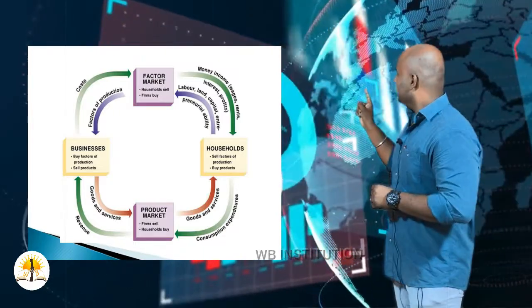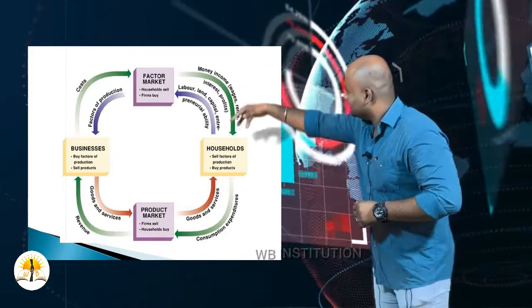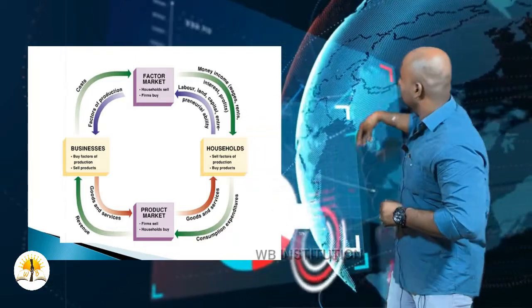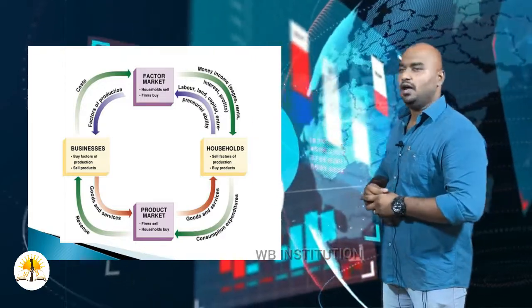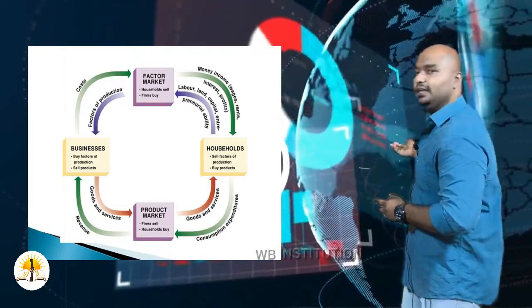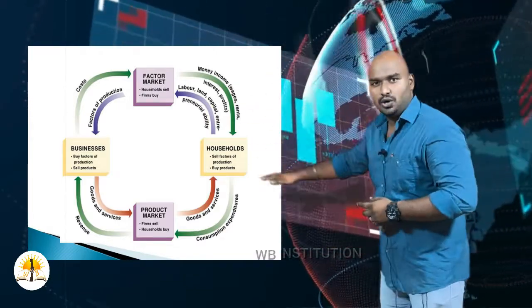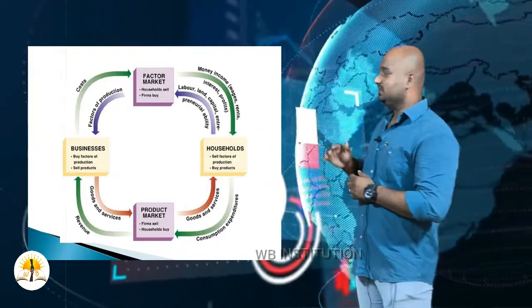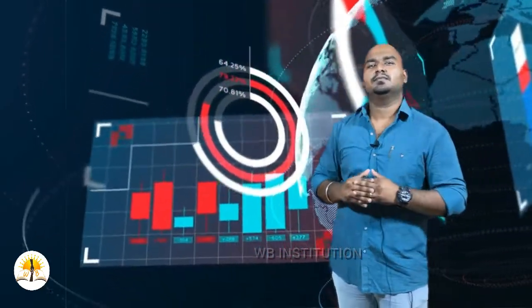Okay, here the income circulates. The society gives factors to the firm. The firm gives remuneration to the society, and the firm produces some product, and that product is bought by the society again. The money circulates here. Such a concept is called the circular flow of income. Now we are arriving at national income.